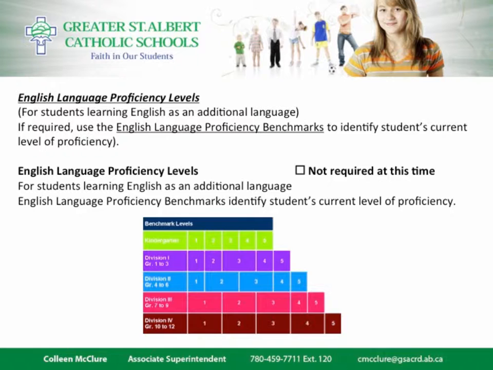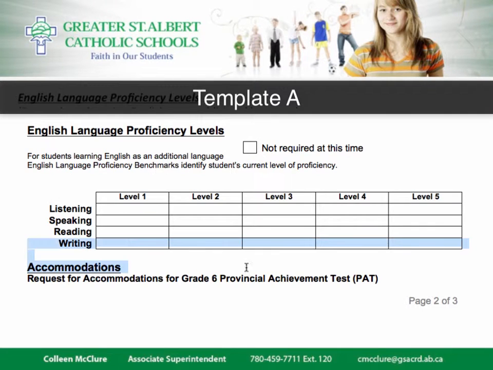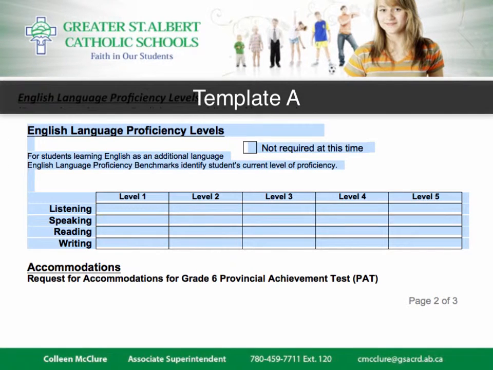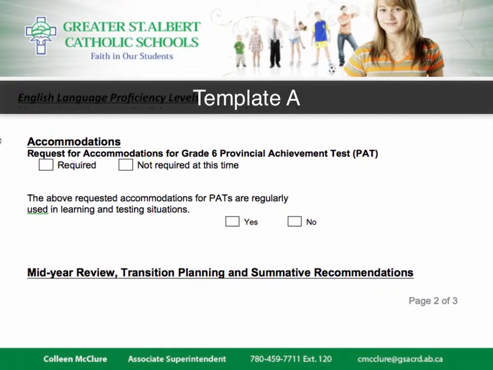If the student you are creating an IPP for is an English language learner, please include benchmarks indicating proficiency. If the student no longer requires English language learner supports, you may check Not Required at this time. If this section is not at all relevant for this student, you may delete it from the template.